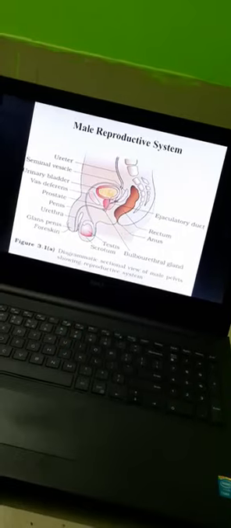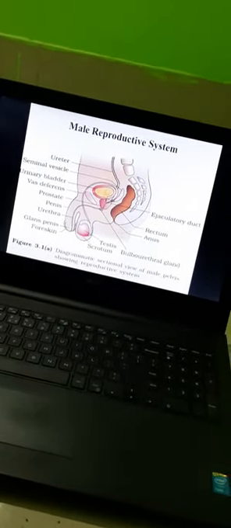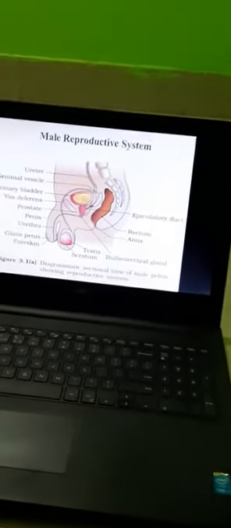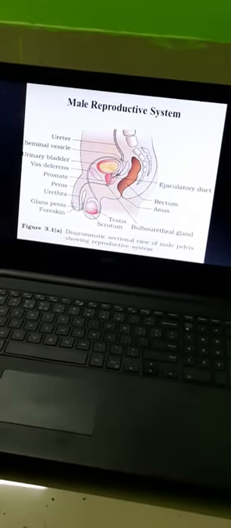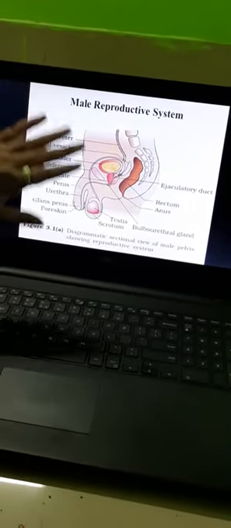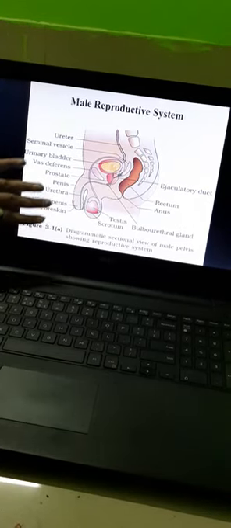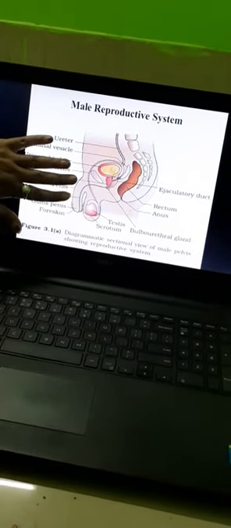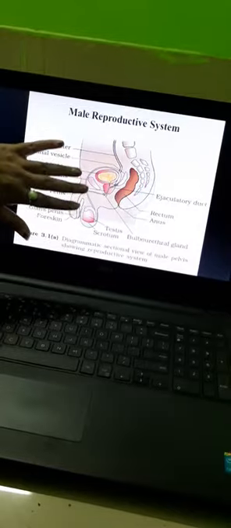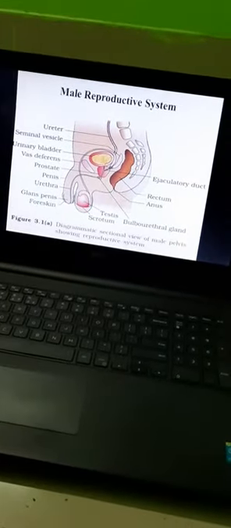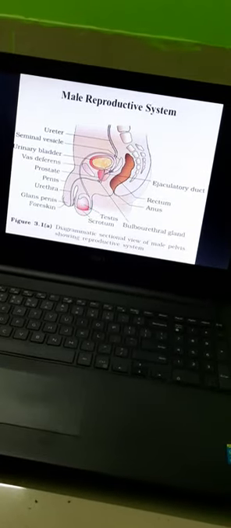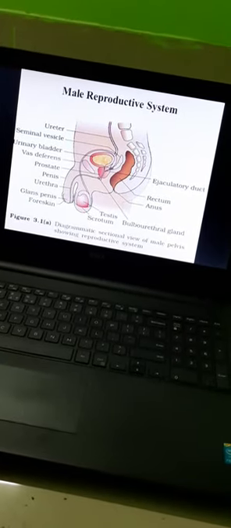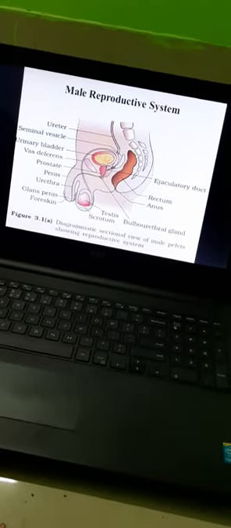And as I have told you, there is a presence of fructose in the semen. Why is this fructose important? Because this fructose not only provides nutrition to the sperm, but it is also an indication in rape cases.